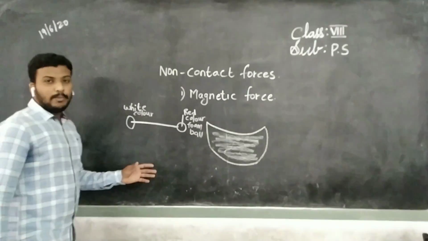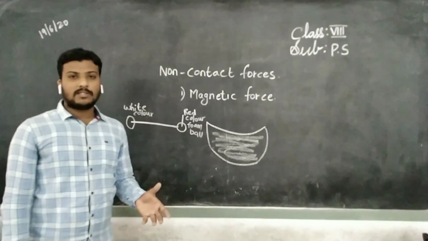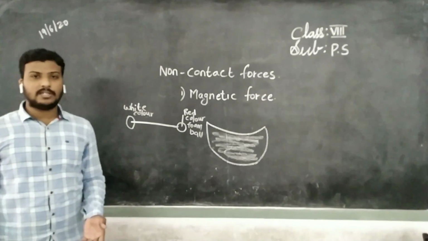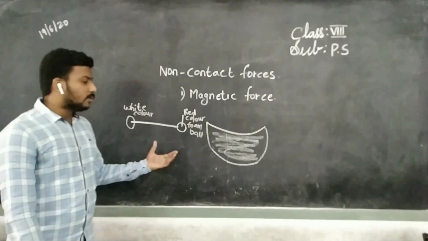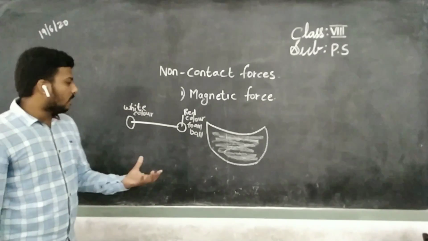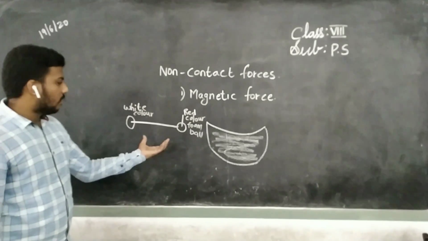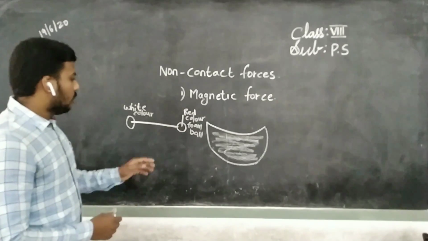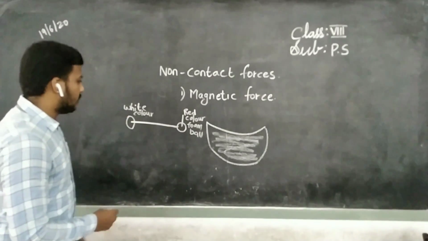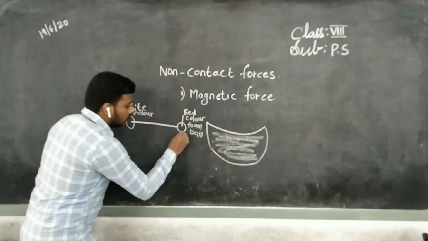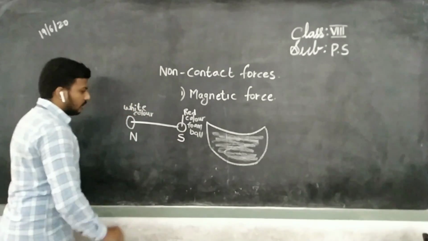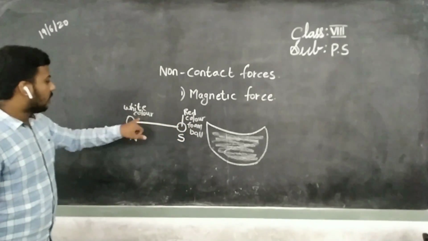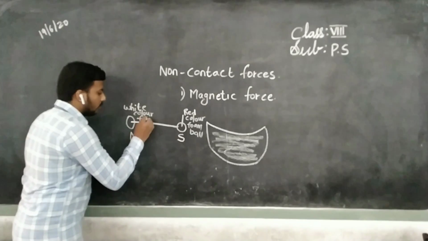Children, right now bring the magnetic compass. You know magnetic compass. For what purpose do we use the magnetic compass? To know the geographical directions. So bring the magnetic compass and keep it near the sewing needle. When you bring it near, what will happen? It determines which is the south direction and which is the north direction. See, this is the south direction and this is the north direction. You apply the red colored foam ball to the south direction and the white colored foam ball to the north direction.